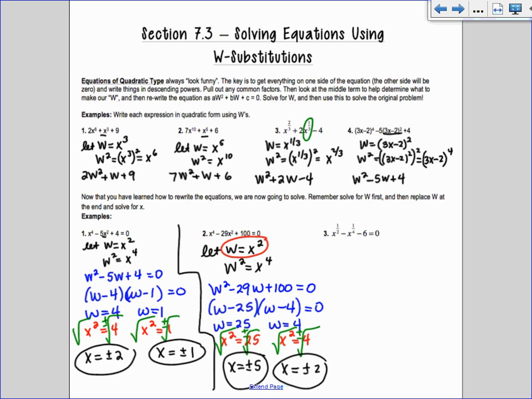All right, so let's do it with the weird fractions. Fractional exponents. First, check that it is in descending power, which it is, right? It starts out with 1/2, and 1/2 is bigger than 1/4. So we're looking at that thing that's in the middle. That's usually what our W is. So we're going to say let W equal x to the 1/4. Think about if I square it, if I have x to the 1/4 and I raise it to the 2, I multiply my powers, so I get 2/4, which is 1/2. So I have x to the 1/2 like I wanted.